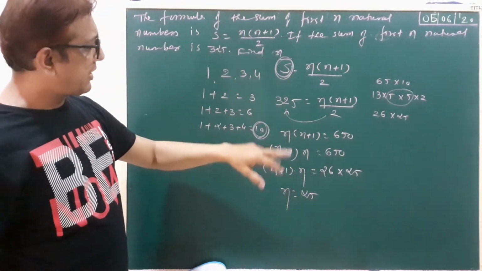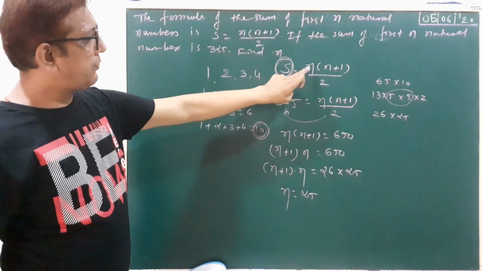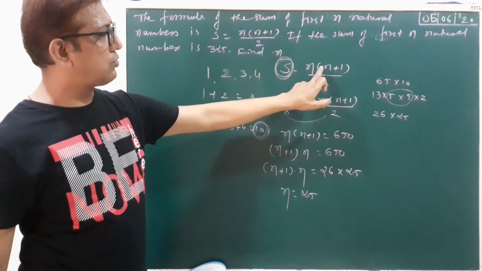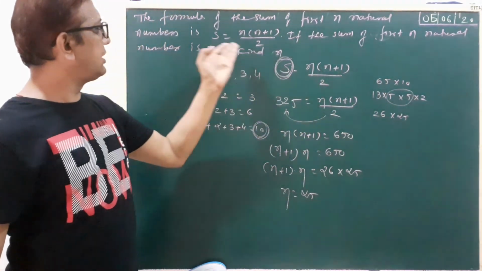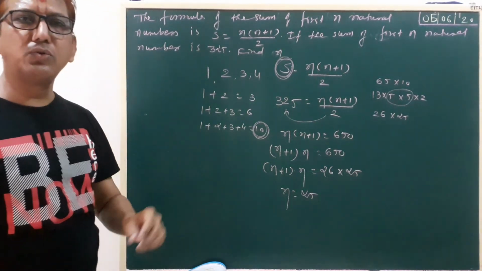We can also verify here. Put here n equal to 25. 25 and 26 divided by 2. 25 into 26, 650. 650 divided by 2, 325. Was that clear? Okay. Thank you very much.